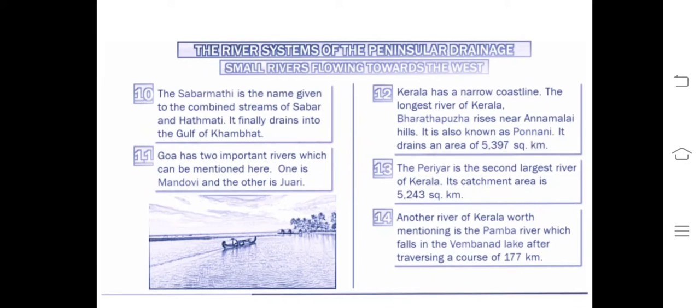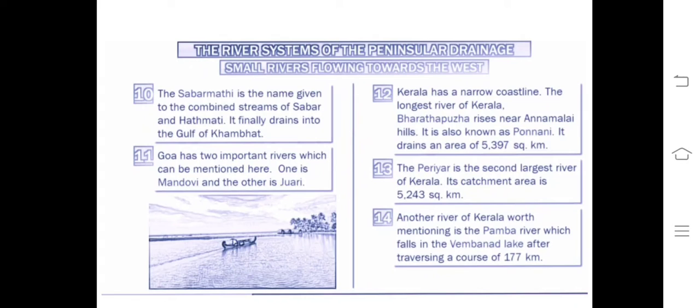Kerala also has a very narrow coastline. The longest river of Kerala is the Bharathapuzha, near the Anamalai hills. Anamalai, you know, is part of the Western Ghats. It is also known as the Ponnani. It covers an area of approximately 5,500 square kilometers.